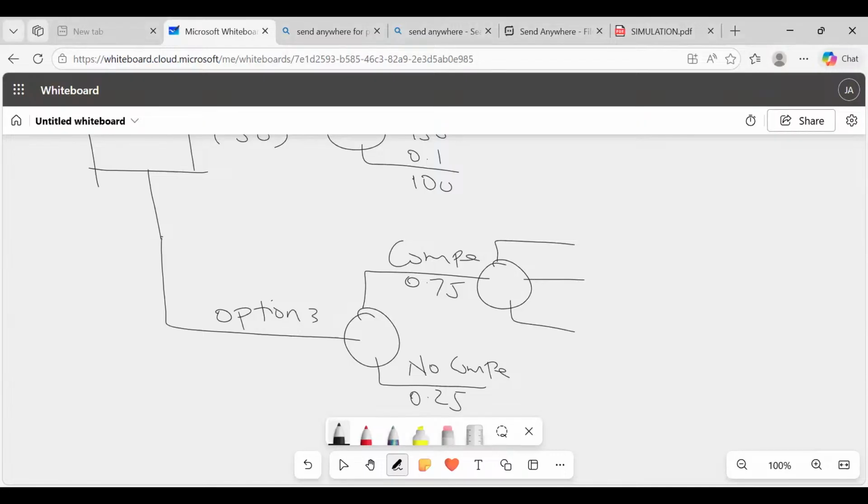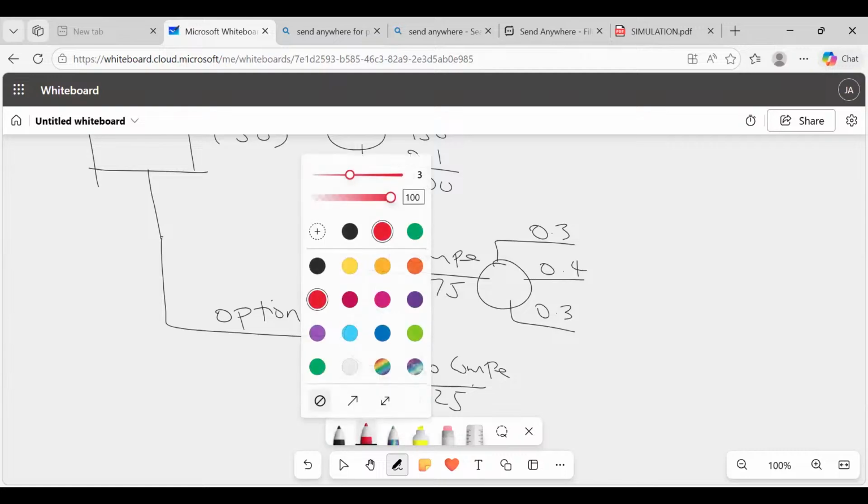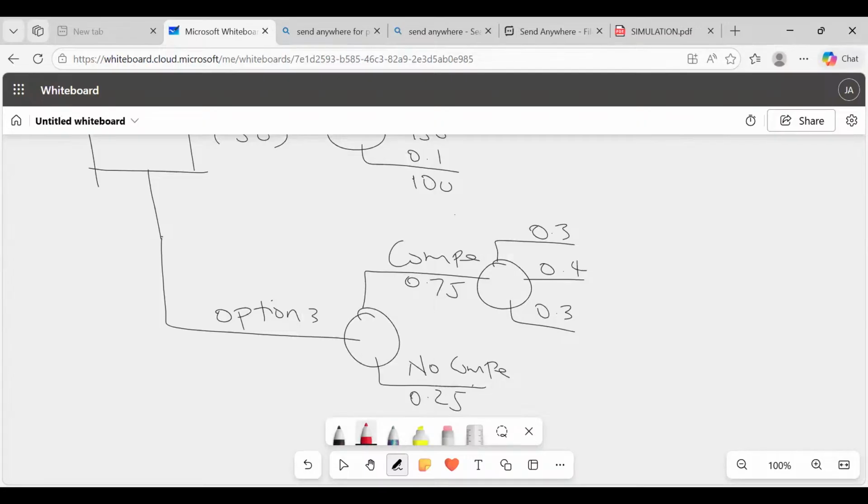Are you able to see those probabilities? 0.3, 0.4, 0.3. And are you able to see the profits themselves, in millions, ladies and gentlemen, my friends? What do we have there? The first one is 220. The second one, 200. The third one, -80, isn't it? Thank you so much.